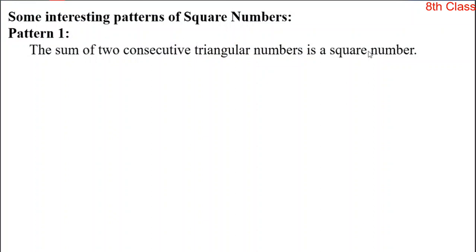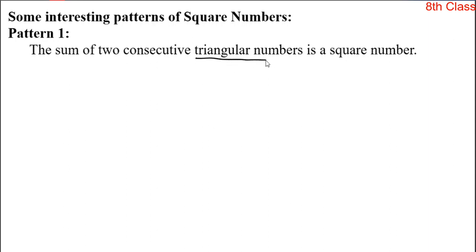In this video, I'm going to explain some important patterns of square numbers. Let us see. The first one: the sum of two consecutive triangular numbers is a square number.